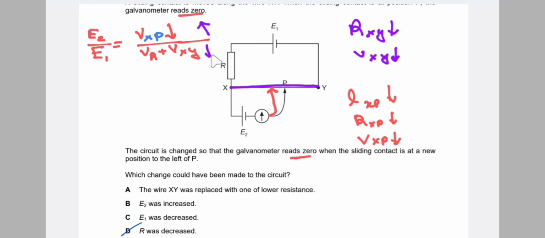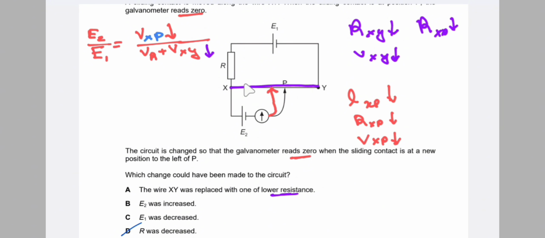Now XP is also a part of XY. So since the resistance of XY decreases, the resistance of XP also decreases, since the wire is changed to one with a lower resistance.